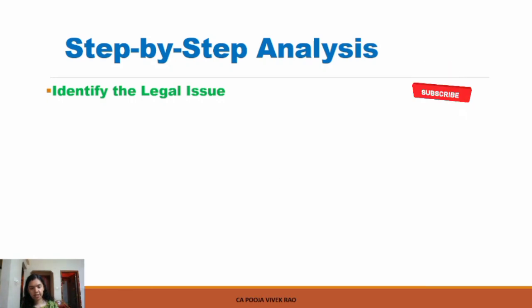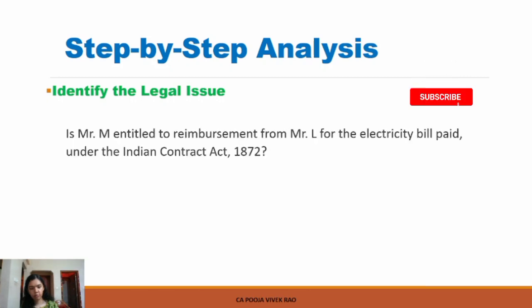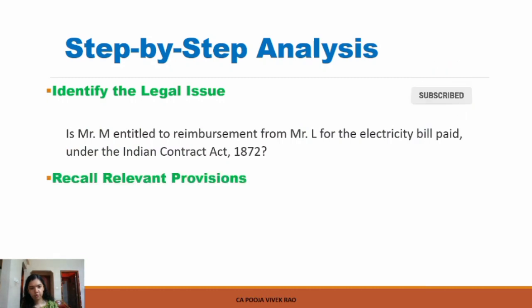So in this case, the legal issue involved is: is Mr. M entitled to reimbursement from Mr. L of the electricity bill paid, under the Indian Contract Act 1872? Once you have identified the legal issue, the next step will be to recall the relevant provisions.